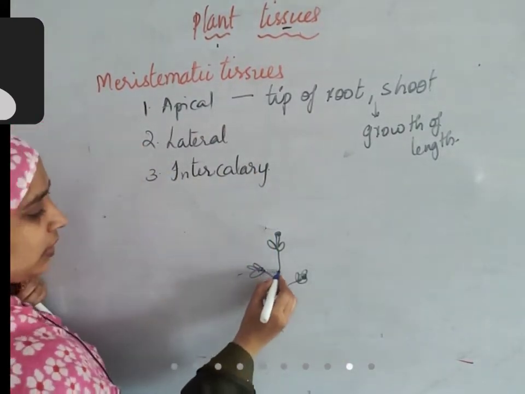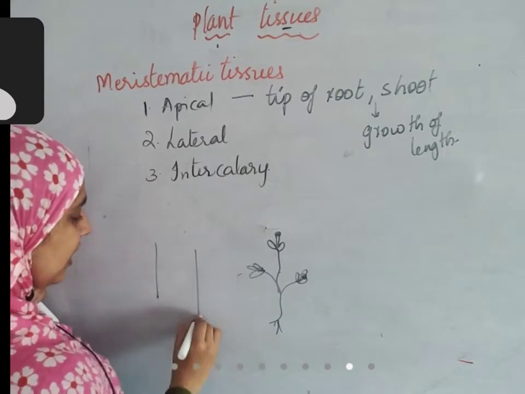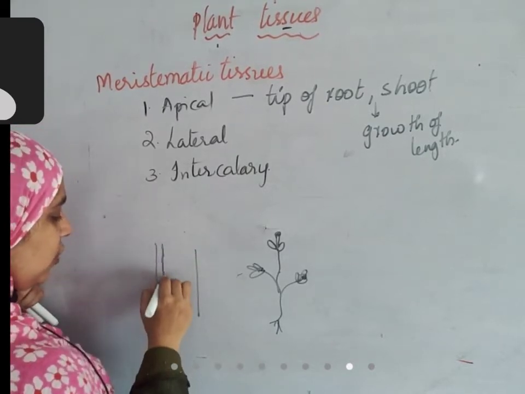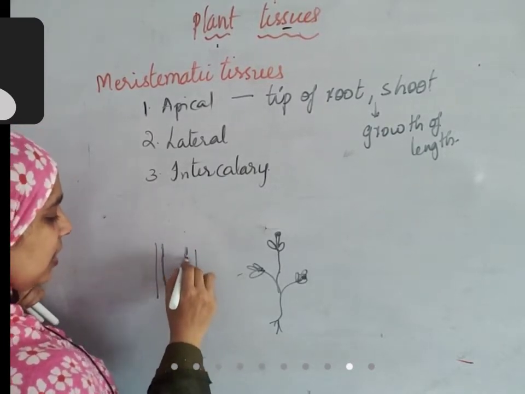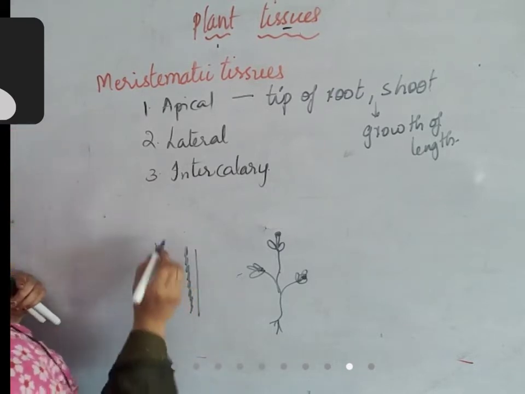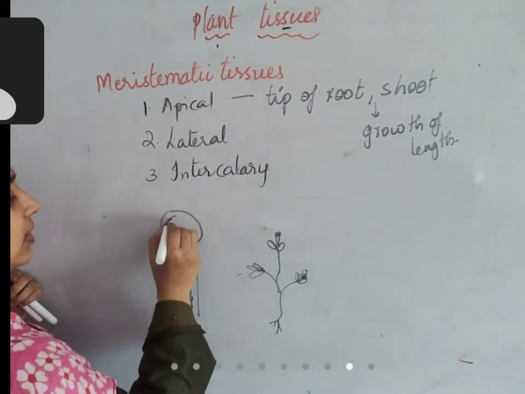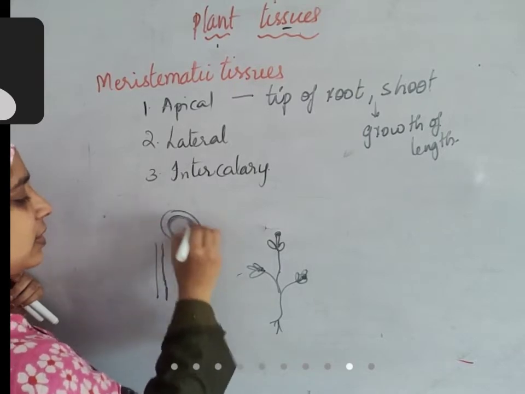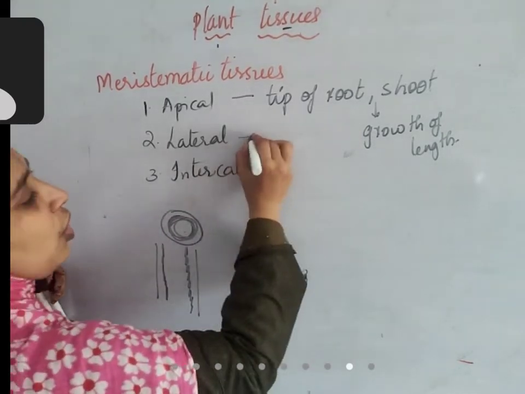Lateral meristem, you take the stem for example, it's like this. In this region you can see there is lateral meristem. Here there is lateral meristem. You see the TS, this is lateral meristem. It helps in growth of thickness.